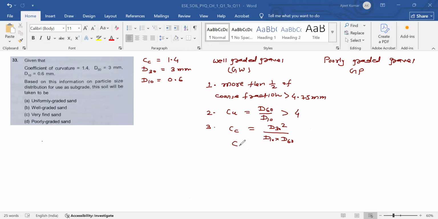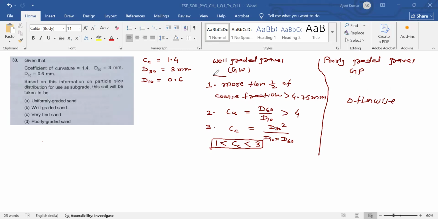That is CC lies between 1 to 3. Otherwise, if these conditions are not fulfilled, then the soil will be poorly graded soil.